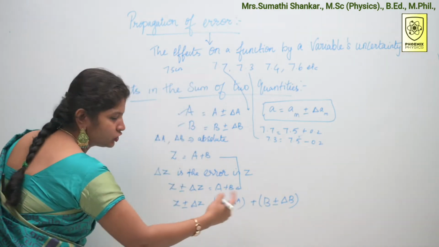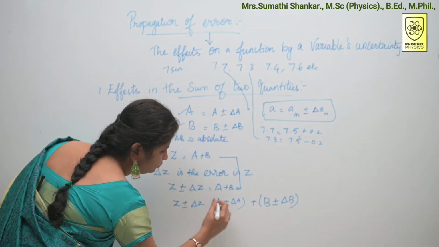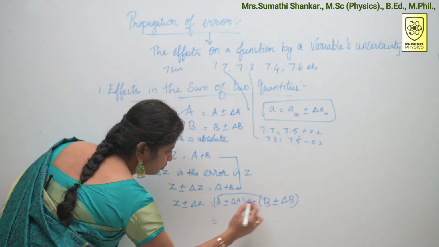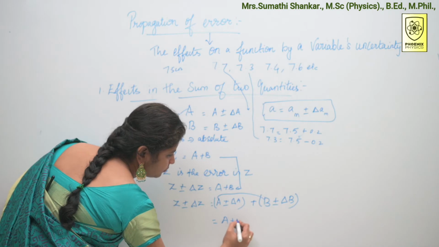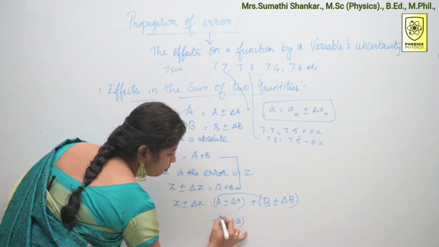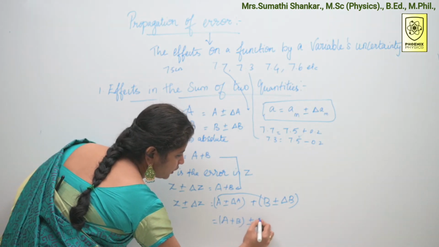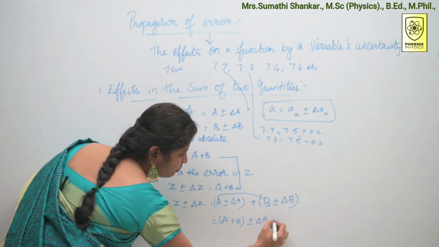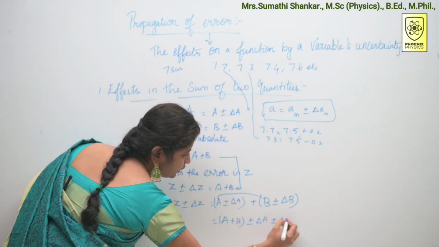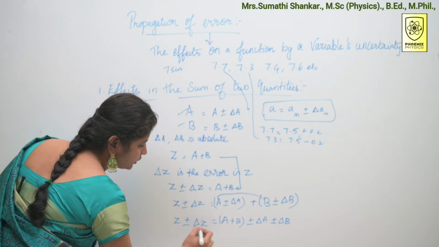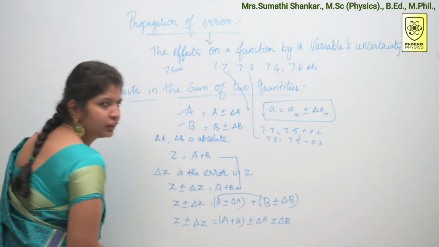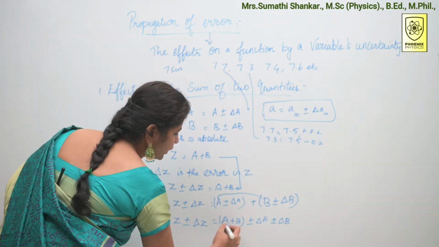Just rearrange this A and B. A plus B plus or minus delta A plus or minus delta B. Z plus or minus delta Z is equal to A plus B, like this. What is this A plus B?